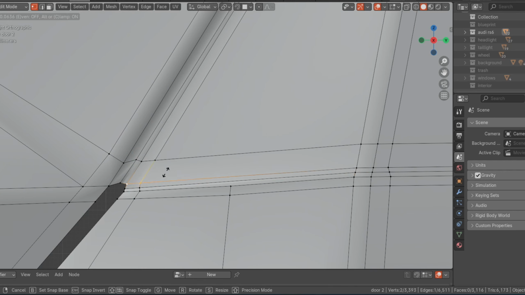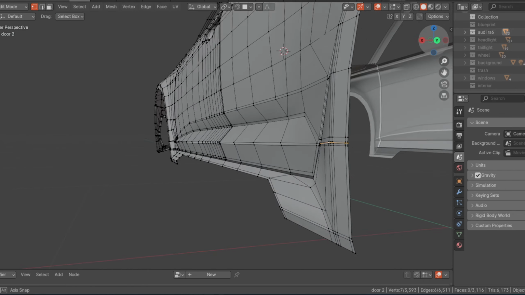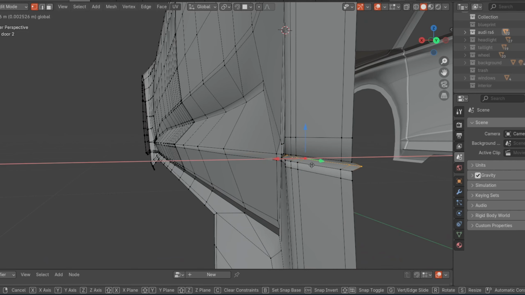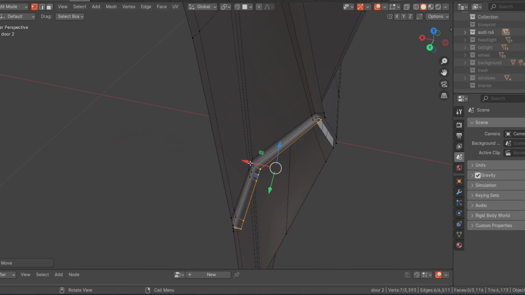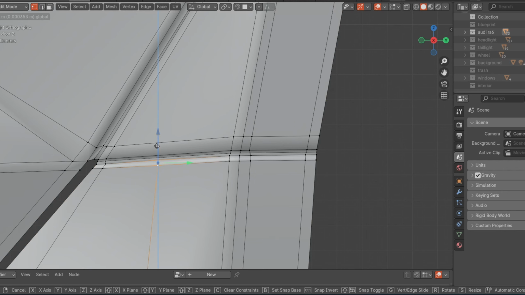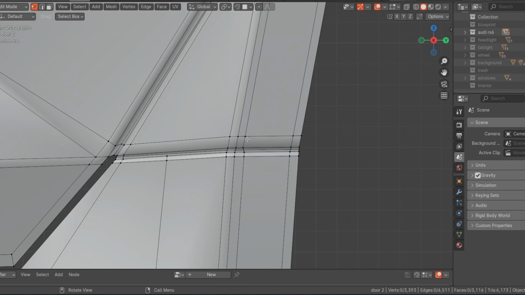Let me space this one out. We're moving this, sliding that. Slide this one also. Then select this center loop. Then drag it back on the X direction like that. So now let's try to line this one up. So you have something like that.